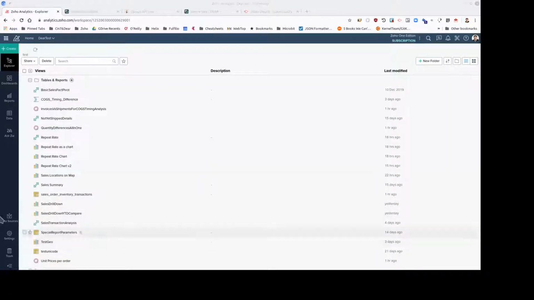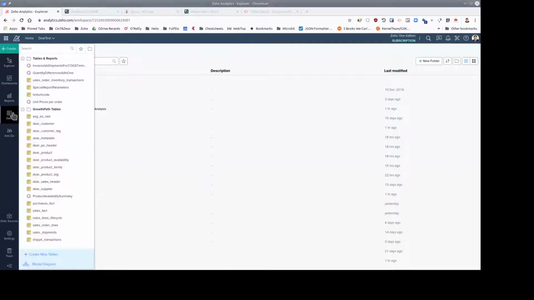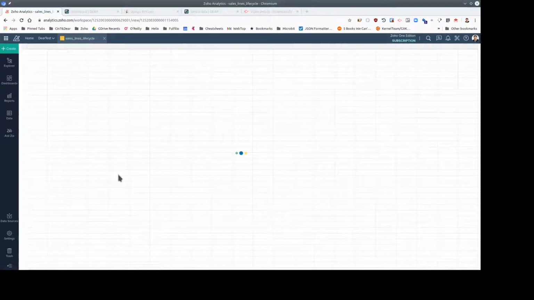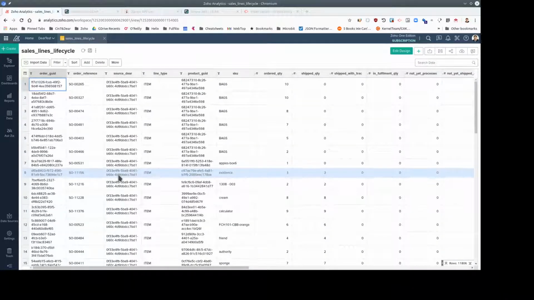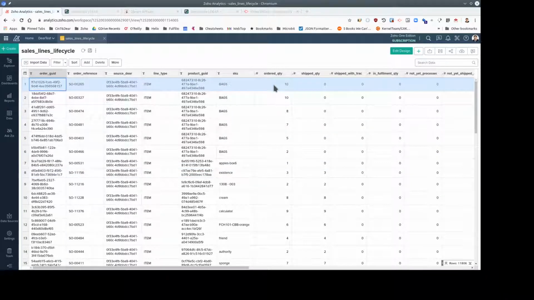So let's look at a couple of the features in more detail. I'm going to choose a table to start my report. I'm going to choose this table, the Sales Lines Lifecycle table, which captures information down to the order line level, and it summarizes for every order line the quantity which has been ordered, but also the quantity which has been shipped, the quantity which has been shipped and has a tracking number, and the quantity of the line which is in the process of fulfillment, so it's been authorized, picked at least, but hasn't been shipped yet.